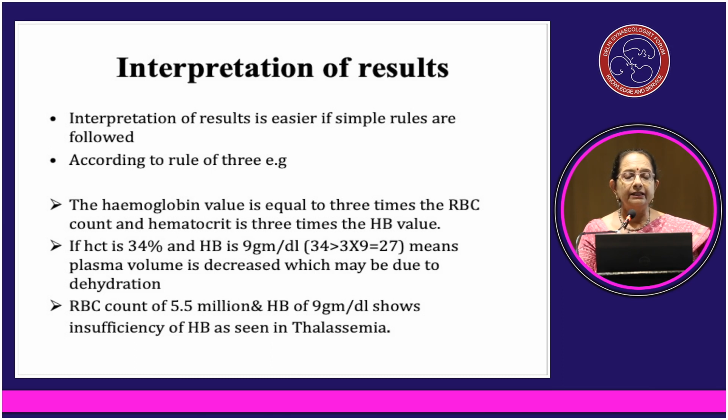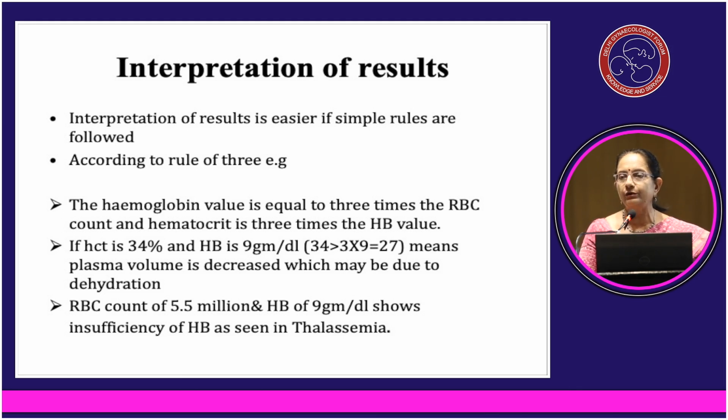Interpretation of results is easier if simple rules are followed, like according to the rule of 3, the hemoglobin value is equal to 3 times the RBC count. I again repeat, the hemoglobin value is equal to 3 times the RBC count and hematocrit is 3 times the hemoglobin value. So for example, if hematocrit is 34% and hemoglobin is 9 gram percent, that means 34 is more than 3 into 9, that is 27. It means plasma volume is decreased, which means hemoconcentration is there.